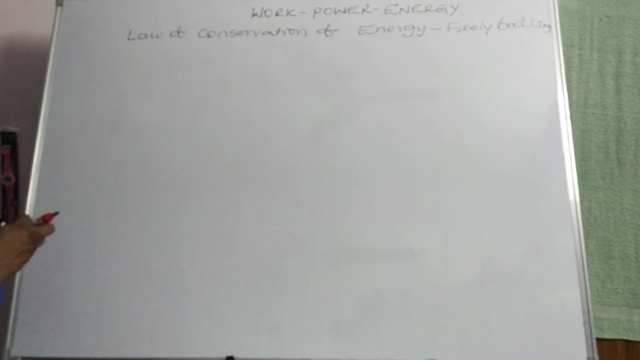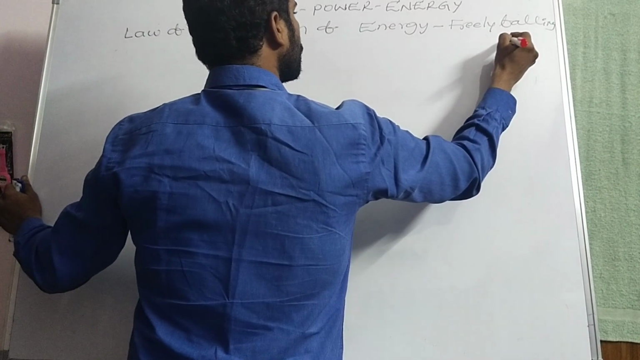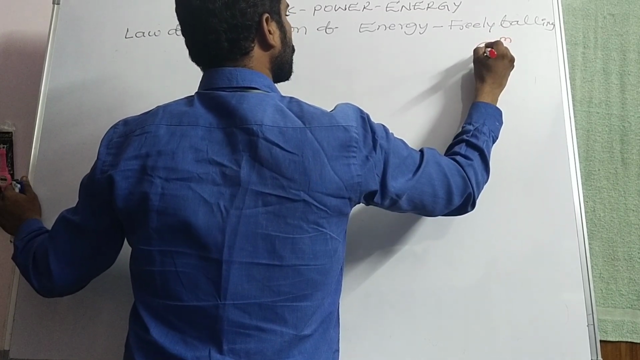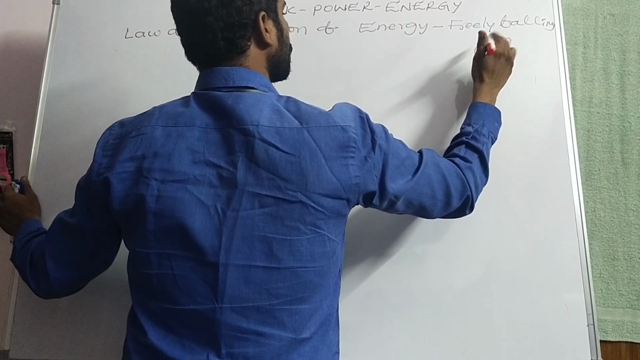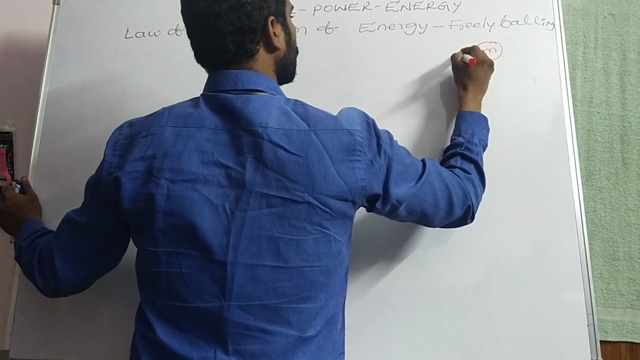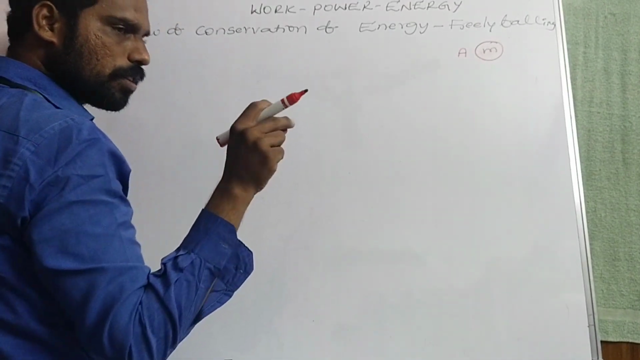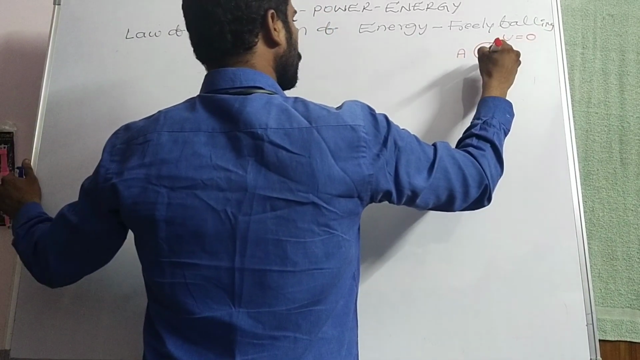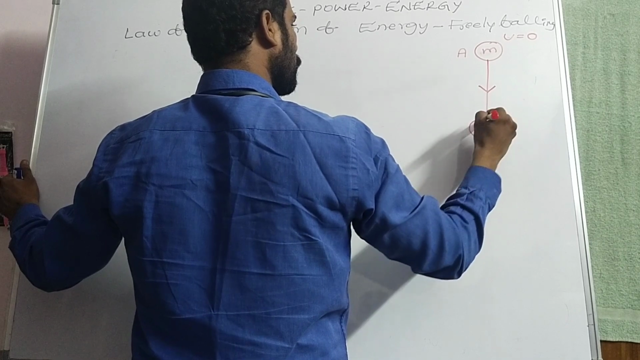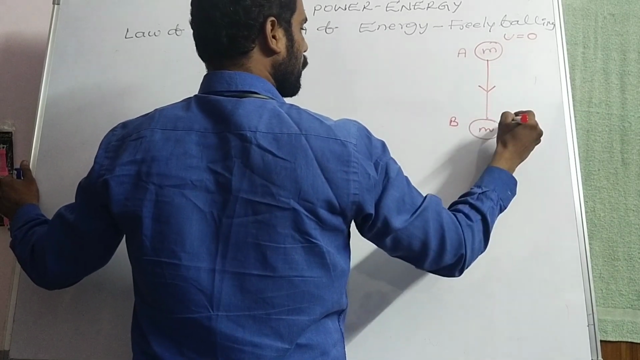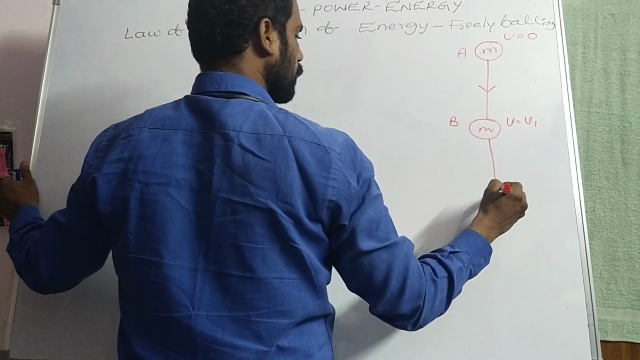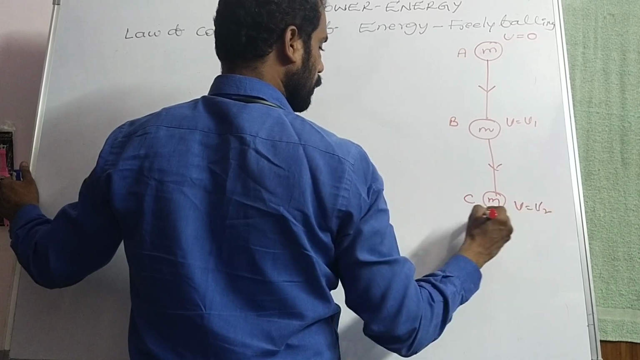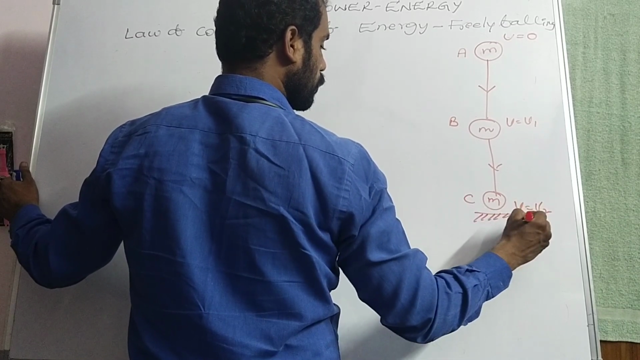Let us consider a body is dropped from a certain height h, whose mass is m, that is at point A. As the body is dropped freely, initial velocity we have to take as 0. Now at point B, it attains a certain velocity, consider v is equal to v1, and here we have point C, v is equal to v2. It just touches the ground, of course, height h is equal to 0.